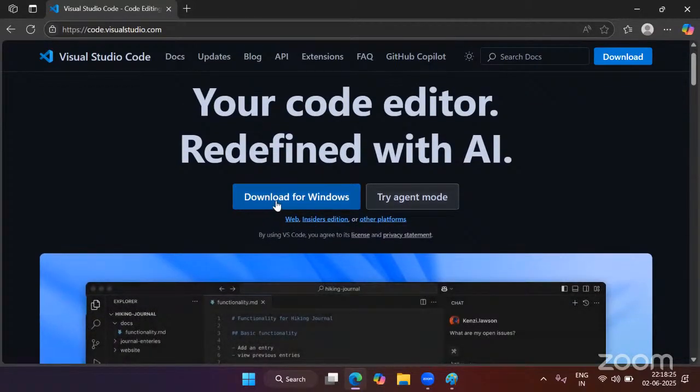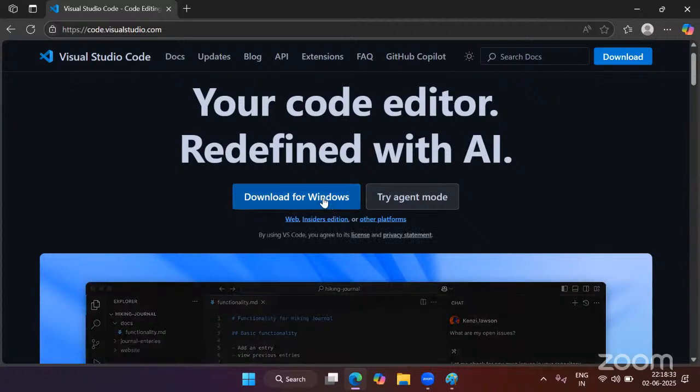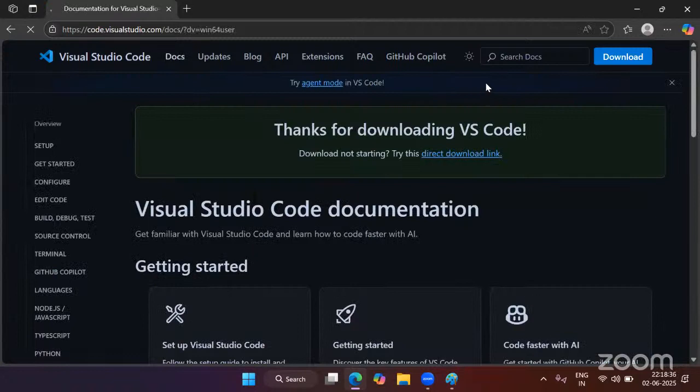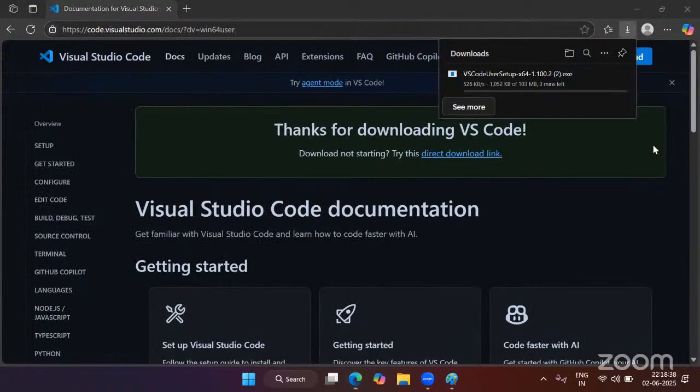Now here you have to click on the download for Windows button. Whatever platform you are using, you will get the download file related to that platform here. Just click on this button and that file will be downloaded. Right now, if you see, one .exe file is getting downloaded. So let it download. Once it is downloaded, you will get the option to open the file. Just click on that link and it will open the file.